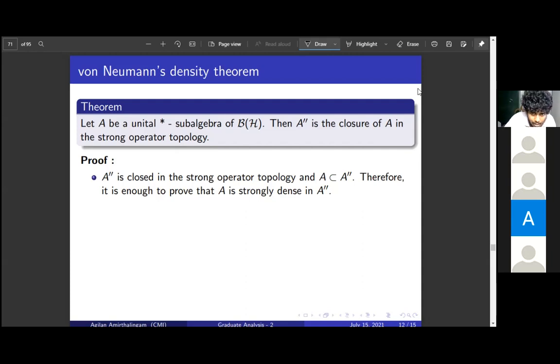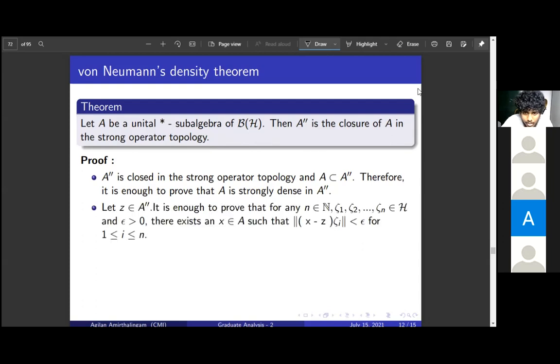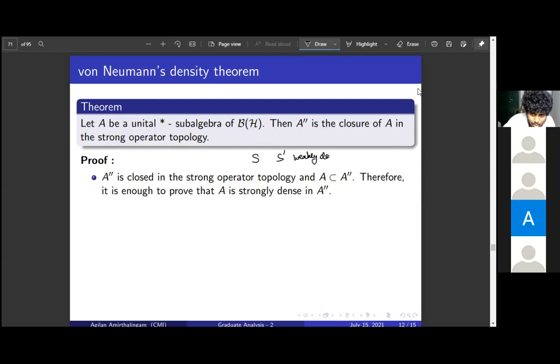At the beginning, we showed that if S is an arbitrary subset, S dash is weakly closed. So we just take S dash here, then S double dash is weakly closed. Yes. Now we want to show A is strongly dense in A double dash.